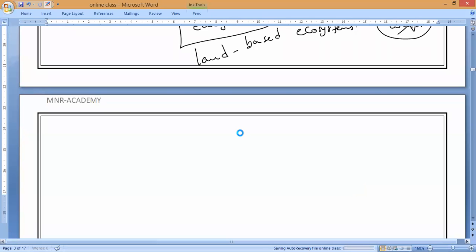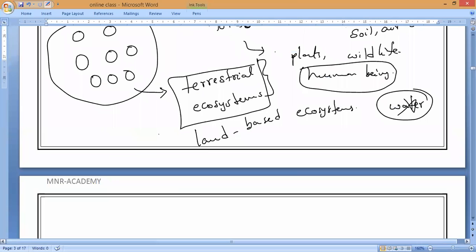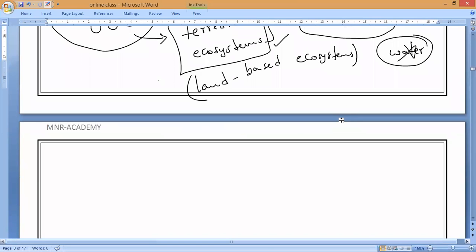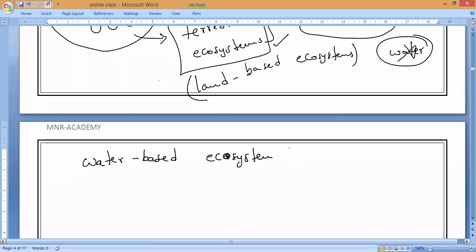Now, for example, let us come to here. As we know, soil is the major non-living thing. All these things, like forests, crop fields, mountains, we used to call terrestrial ecosystems. Yes or no? Also we can call them land-based ecosystems. Now, suppose ponds, rivers, sea and aquariums and all, what do we used to call them? Anybody can tell me? Water-based ecosystems.